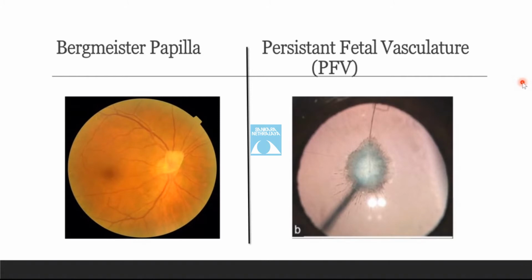PFV, persistent fetal vasculature. What are the signs of it? Can anybody say? Any of the first years want to volunteer? If there is persistent fetal vasculature, what are the signs in the eye?